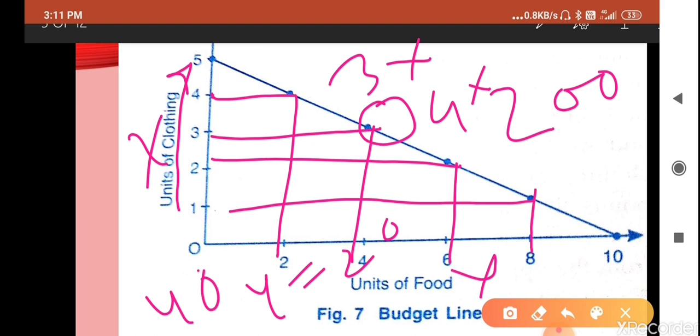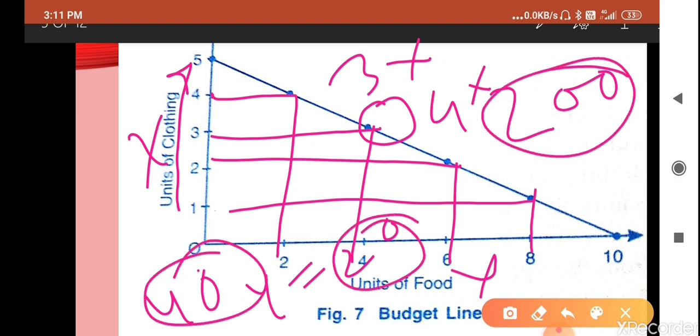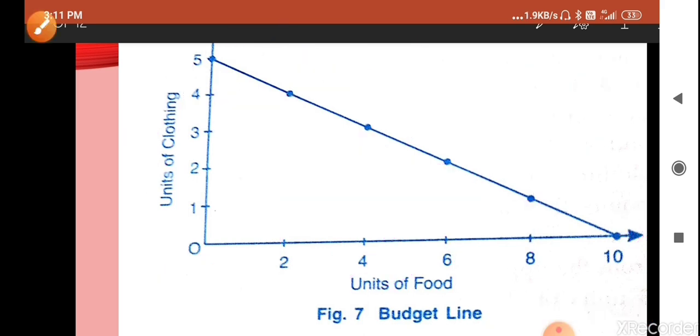So we can understand: given budget 200 rupees, given prices 40 and 20, and a number of combinations. These are A, B, C, D, E, and maybe F. So these are the combinations, and this is what the budget line is showing. I hope you understood what the budget line is. So we are now moving towards the next topic, and that is